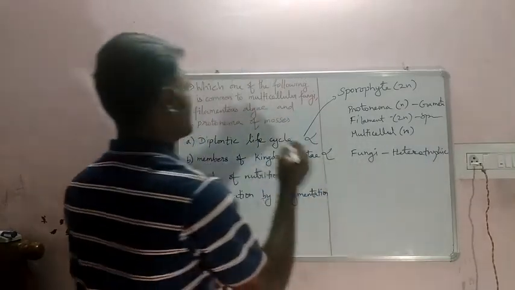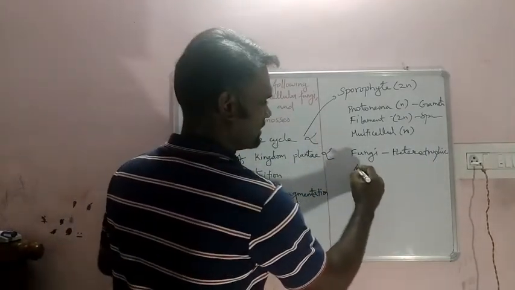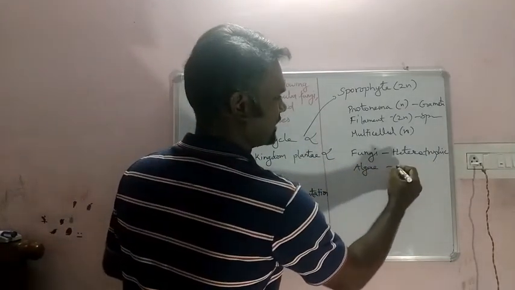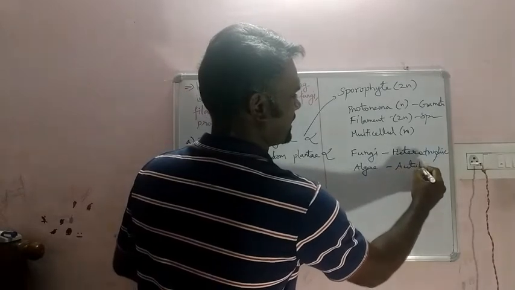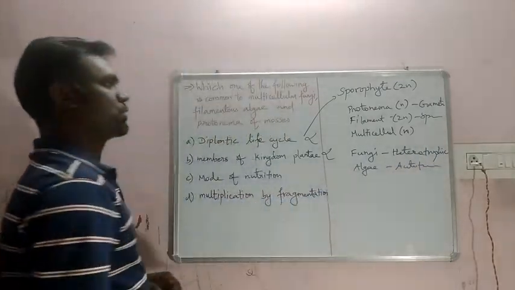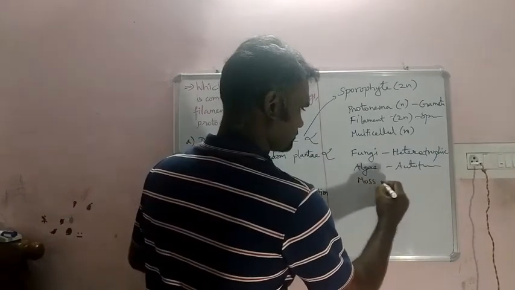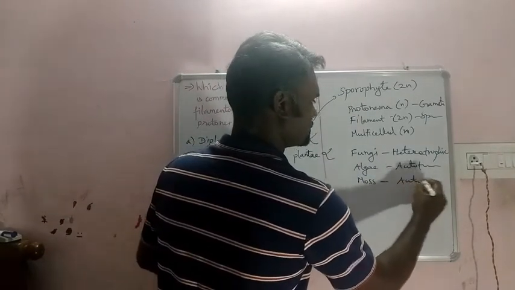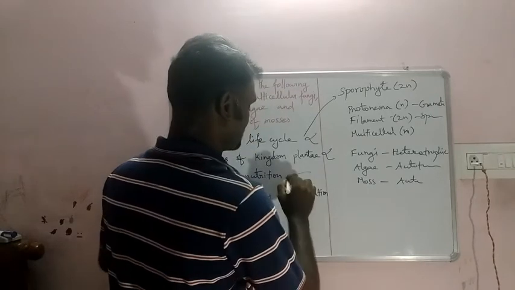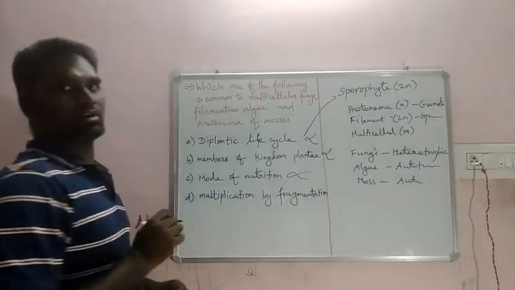Second one is filamentous algae, which follow photosynthetic, of course we can write autotrophic nutrition. Protonema of mosses, autotrophic nutrition. So that is also wrong.